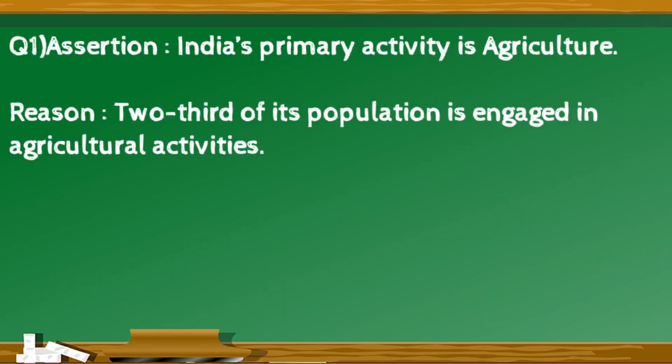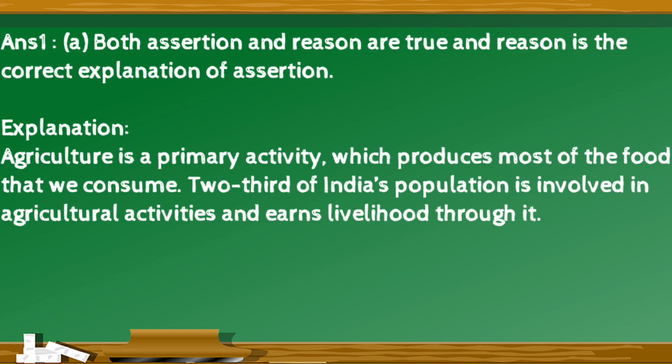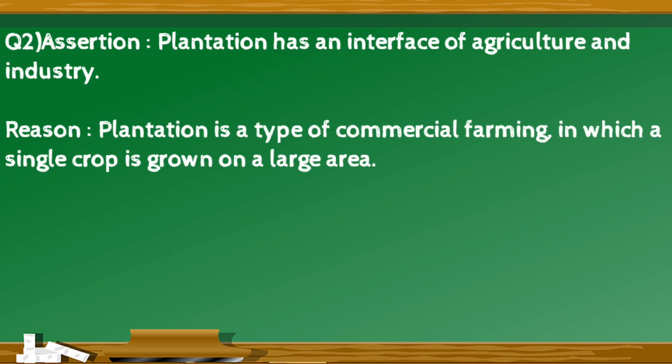Assertion. India's primary activity is agriculture. Reason. 2/3 of its population is engaged in agriculture activities. The right answer is option A. Both assertion and reason are true, and reason is the correct explanation of the assertion. Explanation for this is agriculture is a primary activity which produces most of the food that we consume. 2/3 of its population is involved in agriculture activities and earns livelihood through it.